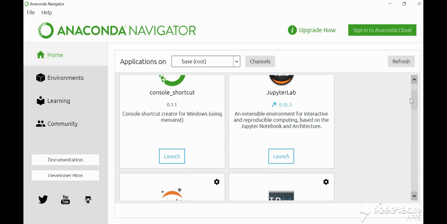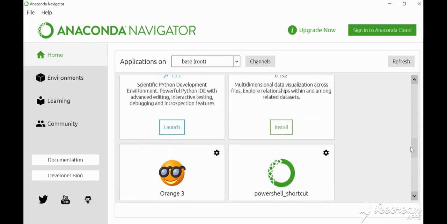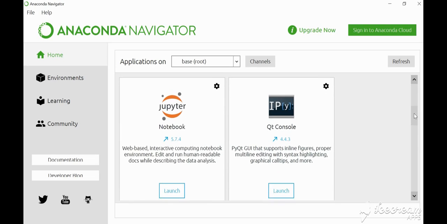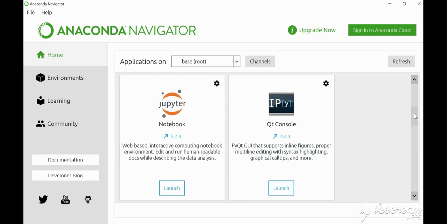If you want any tool which is not installed, you can just click on the install option and it will install it. If you want to run any tool here without the Anaconda prompt, you can just click on launch and it will launch your tool.